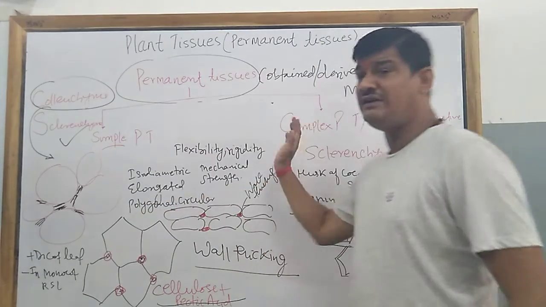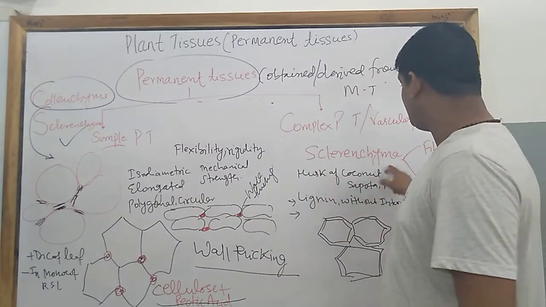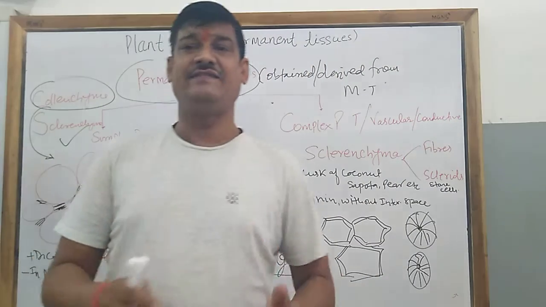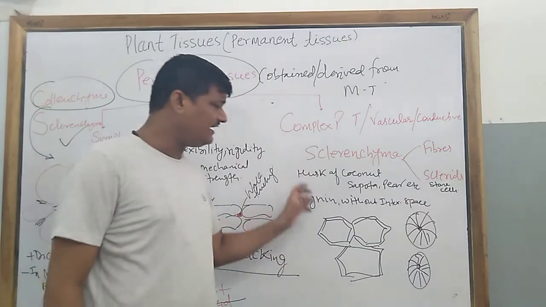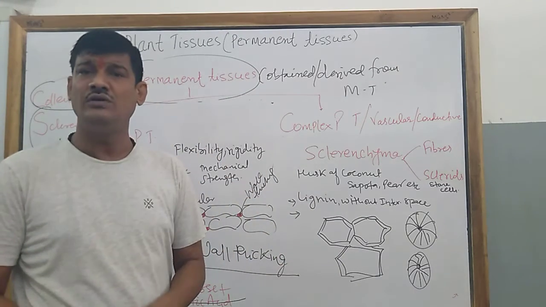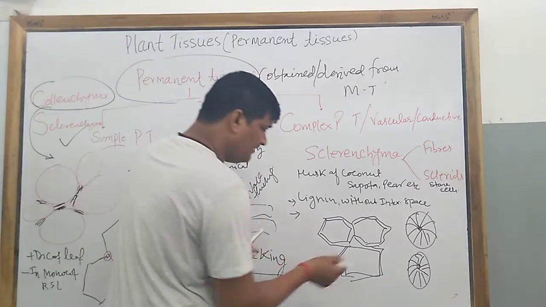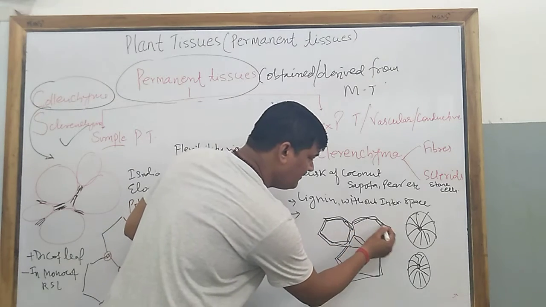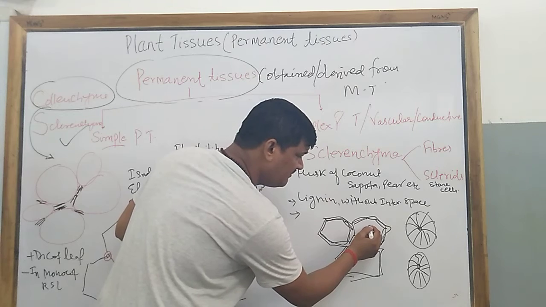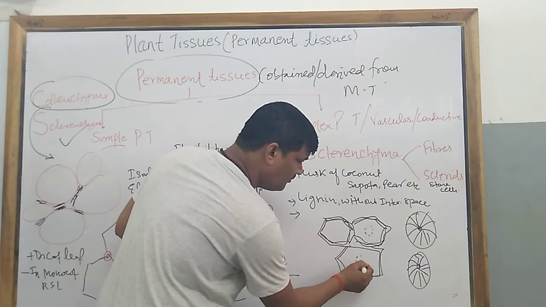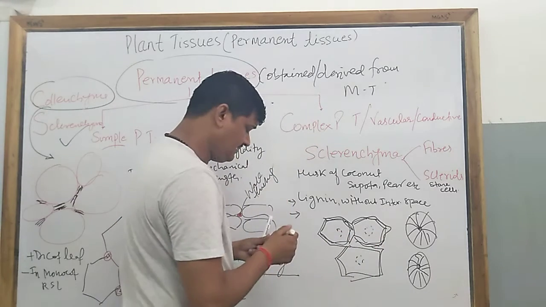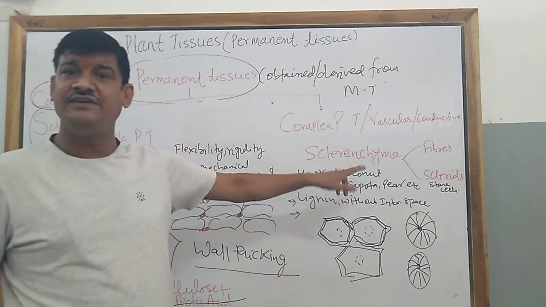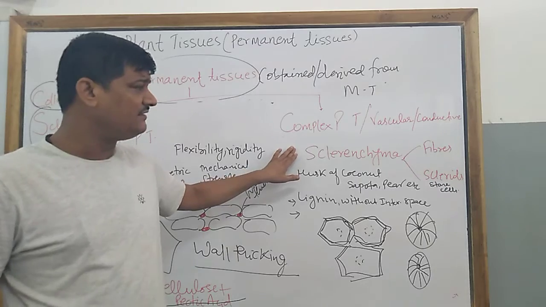Now the third one is the sclerenchyma cells. Sclerenchyma cells are totally dead cells and they contain very little protoplasm. You can see this is the very thick wall thickening and very little protoplasm, and therefore sclerenchyma cells are considered dead cells.